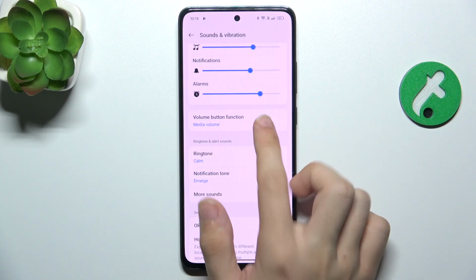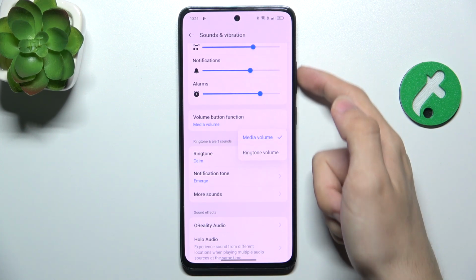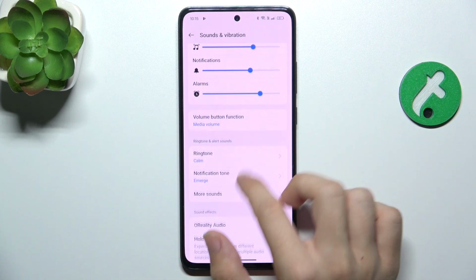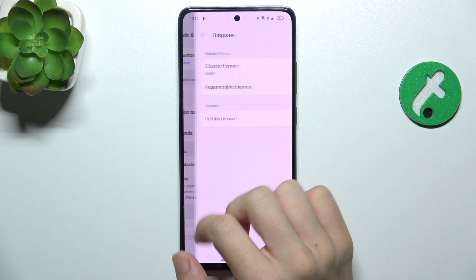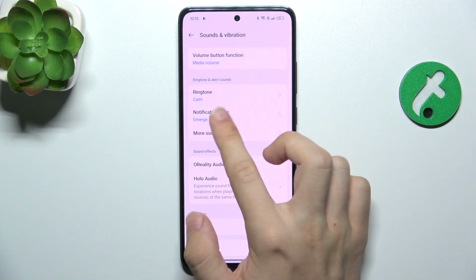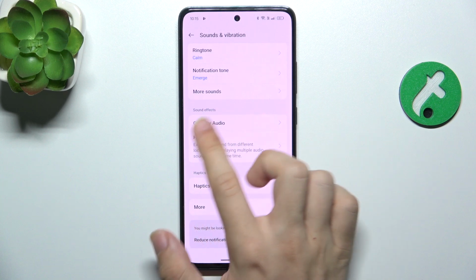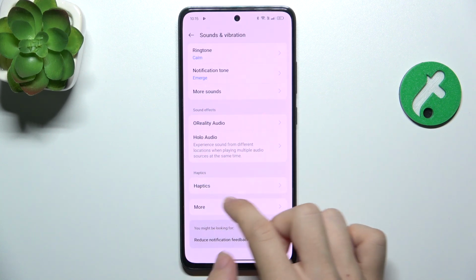Okay, then you can change a volume button function to make your volume buttons either change media volume or ringtone volume. Then you can adjust ringtone sound, notification tone, or go to more sounds. Then you can adjust sound effects, haptics, and more.